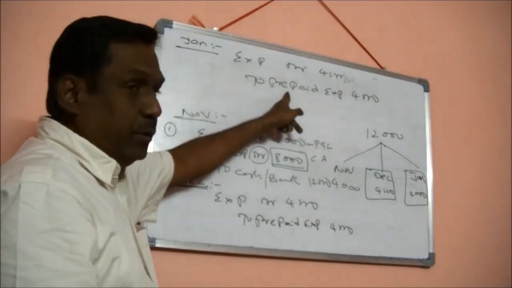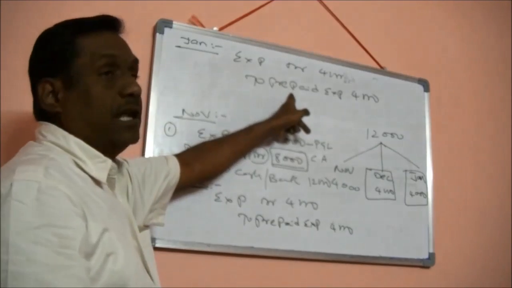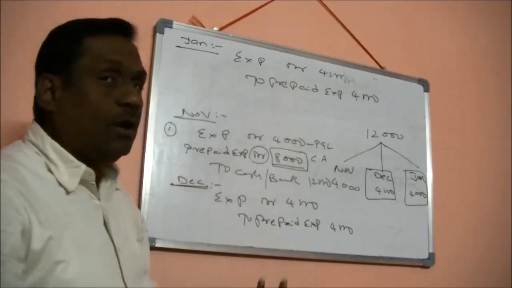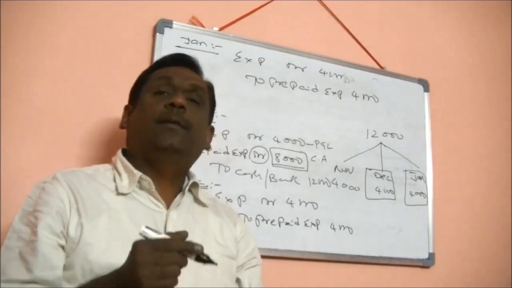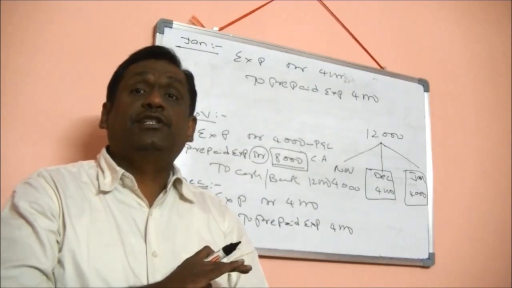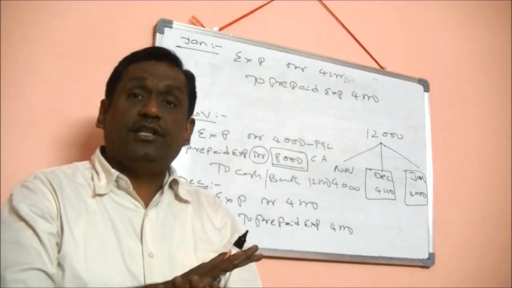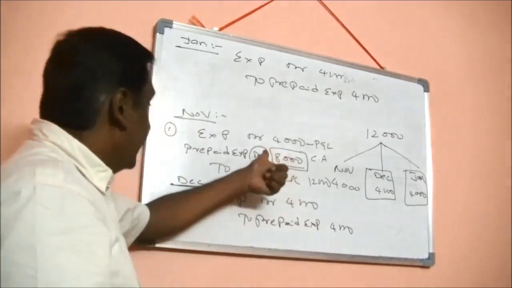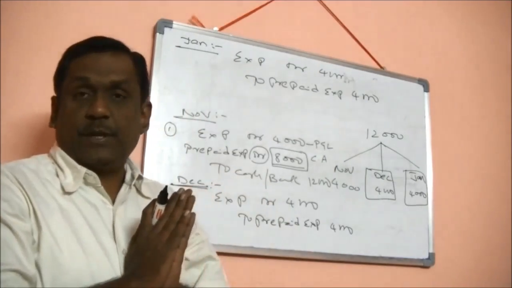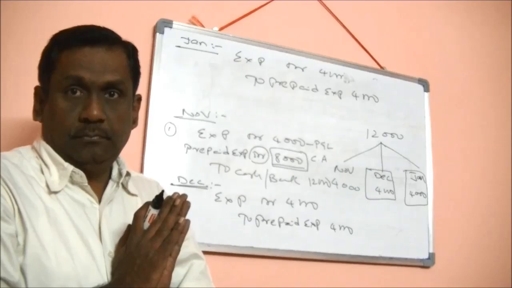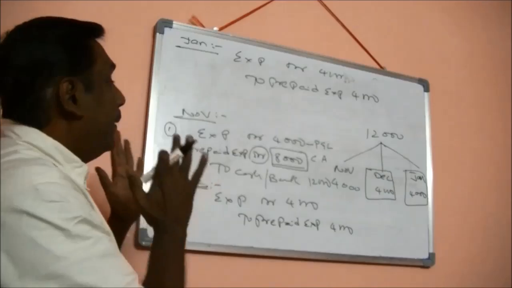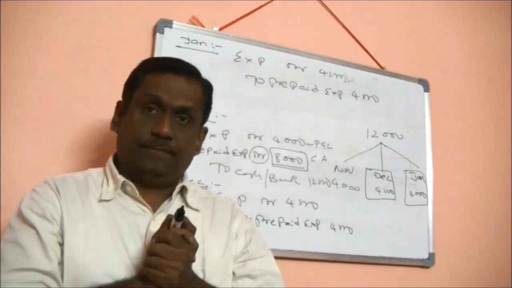Once I got into January, I again credited, reclassed 4,000 from prepaid expenses to expense account. So now what is available in prepaid? The prepaid account is 0 because the amortization period is completed. Hence, I can close my prepaid account for this particular transaction. Are you clear now? These are the prepaid entries we need to book.